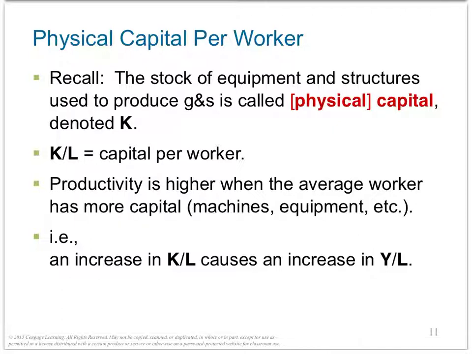If you recall from the previous chapters, the inputs used to produce goods and services, like labor and capital, are called the factors of production. An important feature of capital is that it is a produced factor of production. That is, capital is an input in the production process that in the past was an output from the production process. For example, the woodworker uses a lathe to make the leg of a table. Earlier, the lathe itself was the output of a firm that manufactures lathes.